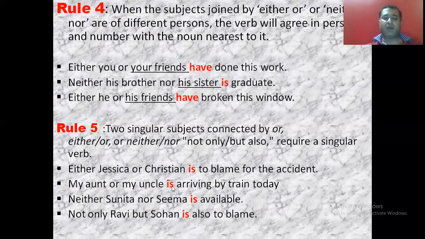My aunt or my uncle is arriving by train today. So my aunt and my uncle both are singular and they are joined by or, so the verb is singular, as since they both the subjects are singular. Neither Sunita nor Sima is available. Again, both the subjects are singular, joined by neither nor, so the verb is singular.